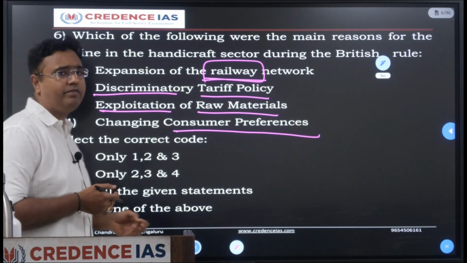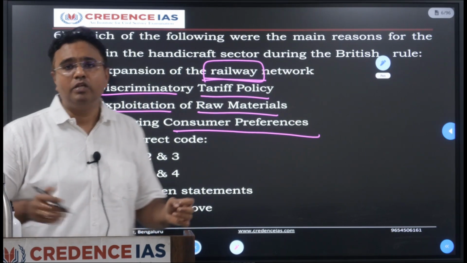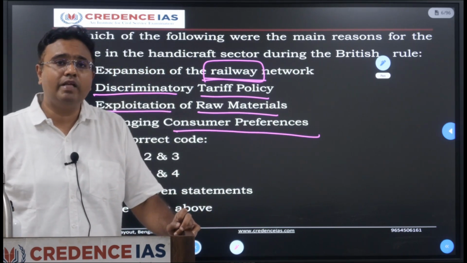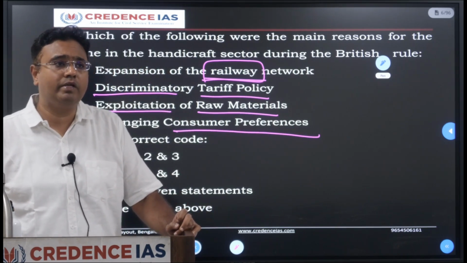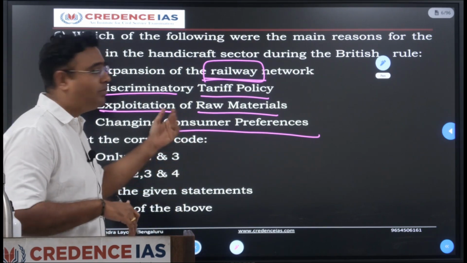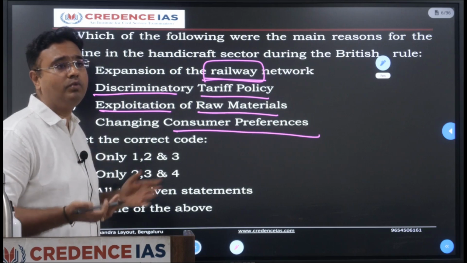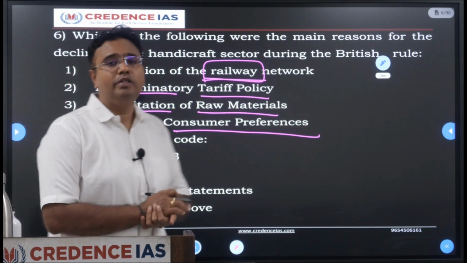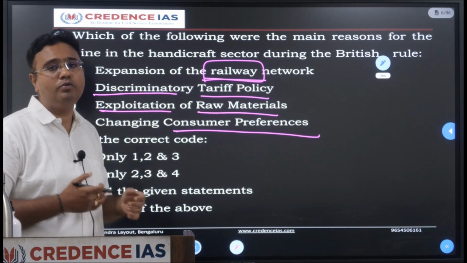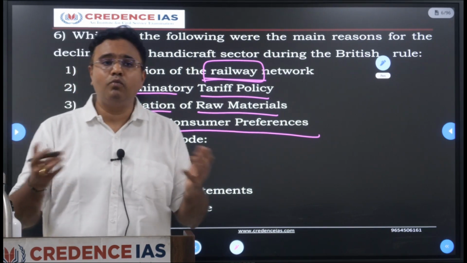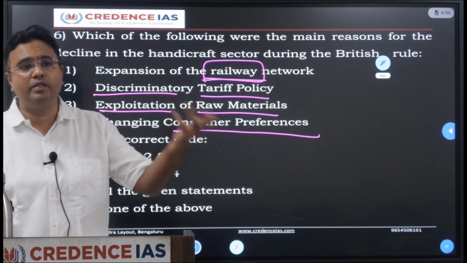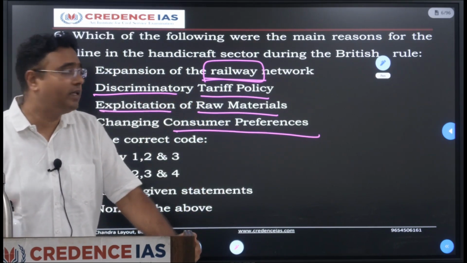Discriminatory tariff policy, definitely there was discrimination. For handloom products the tariffs were very high, whereas ready-made garments manufactured in the UK and coming to India had the lowest tariffs. So when you compare the two goods, the rates will definitely be high for the handicrafts. People could get the same or more or less the same quality of goods at a lower price, so consumers started preferring the ready-made garments rather than the handicrafts.